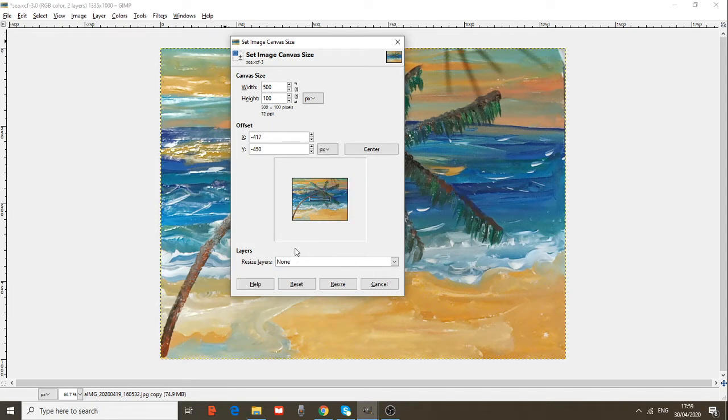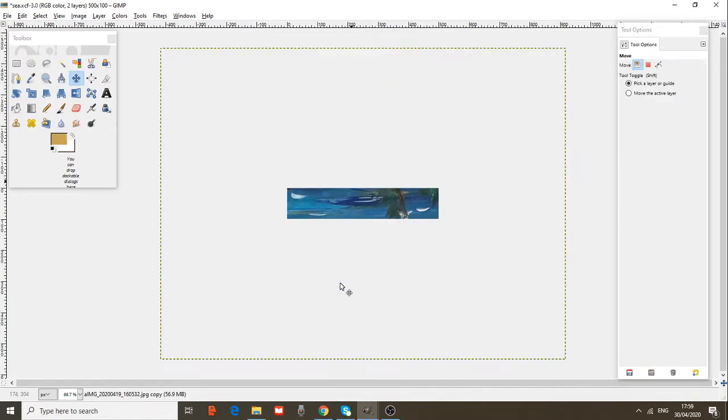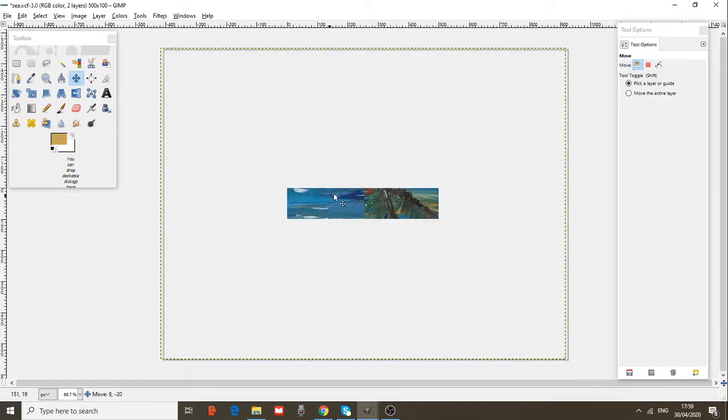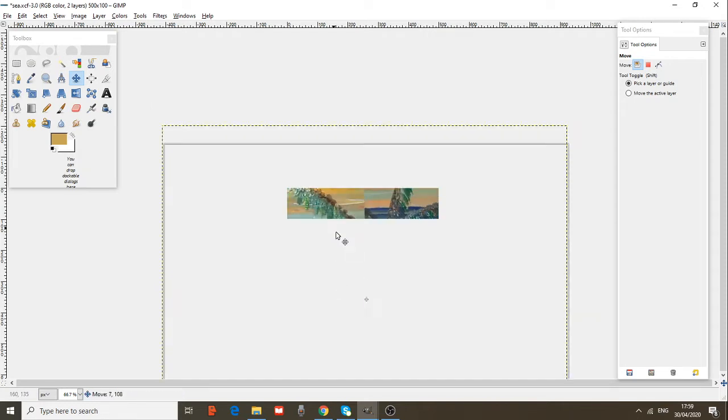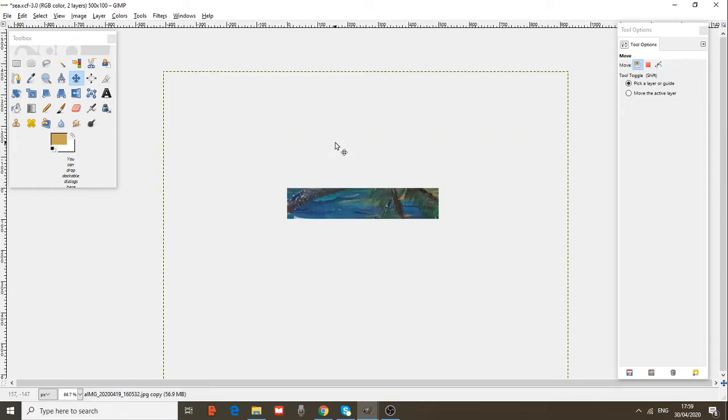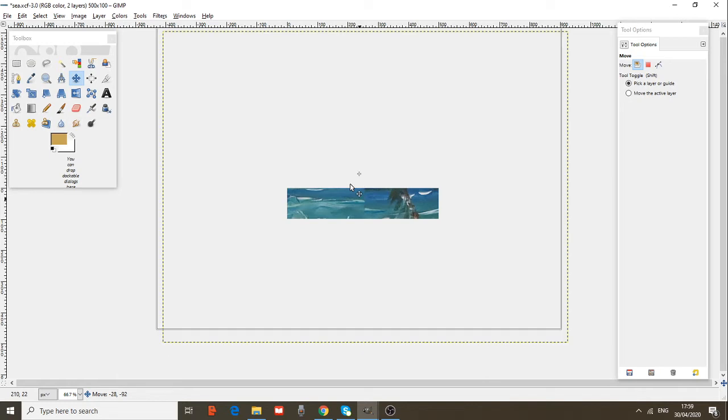Okay. What about layers, resize layers? I do not have layers at the moment. What is a layer? We will talk about it going forward, so we will see then what exactly you can do with these layer buttons. So, press resize. I have resized my picture, and as you see, what exactly I have done.